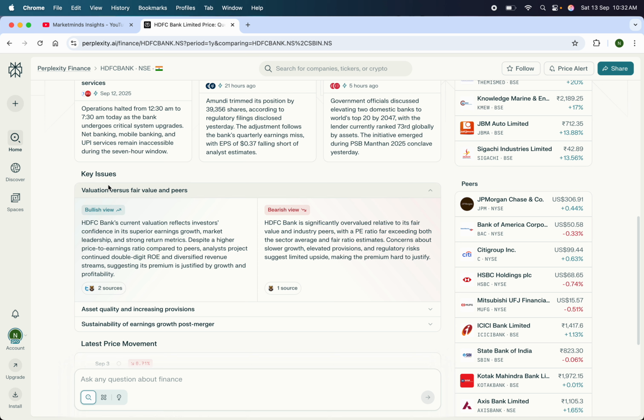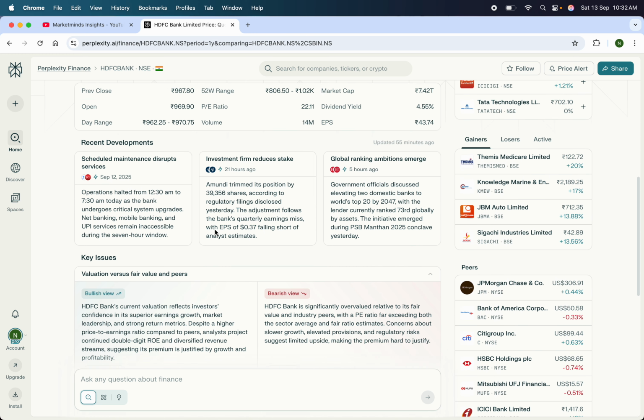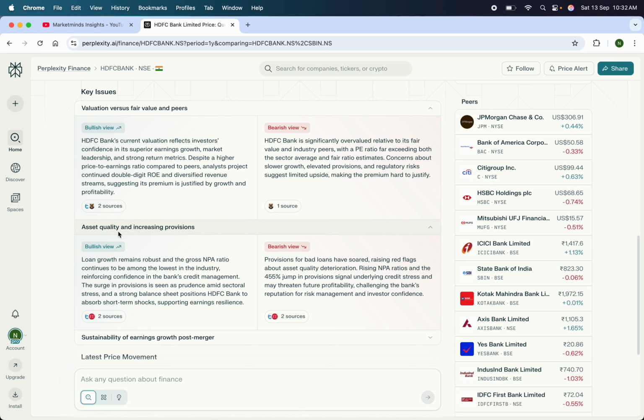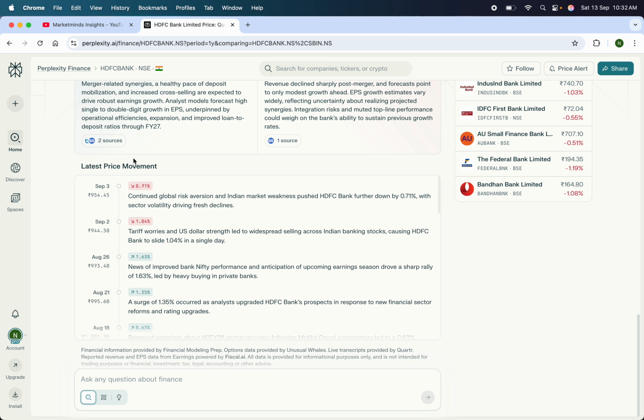We have the key issues. This is a very important section. If you read this article, it will say why it shows a bullish view, and if you read this, it will show why it shows a bearish view. Not just these, we have the asset quality and increasing provision, we have sustainability of earnings. So you can keep on reading this data to analyze it financially in a better way.